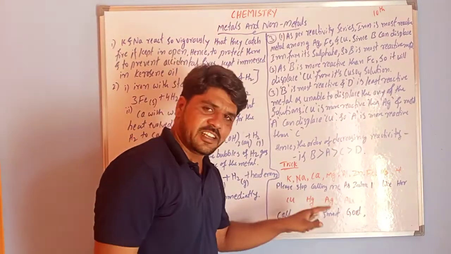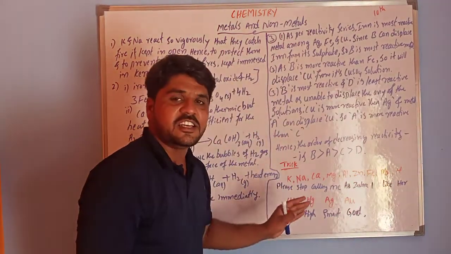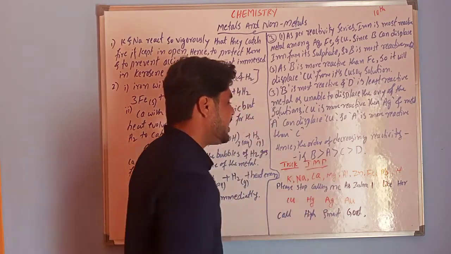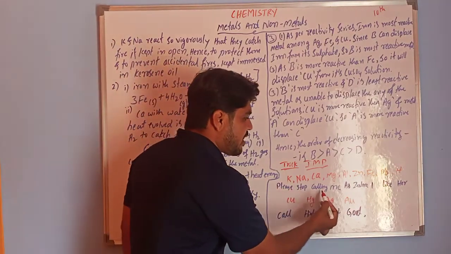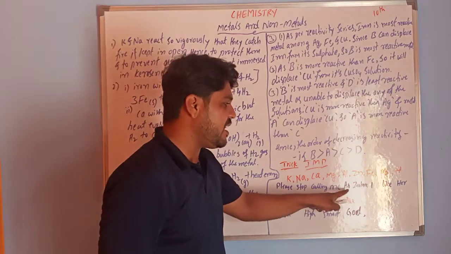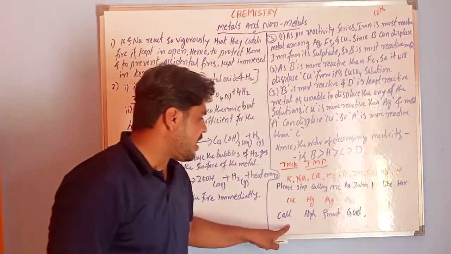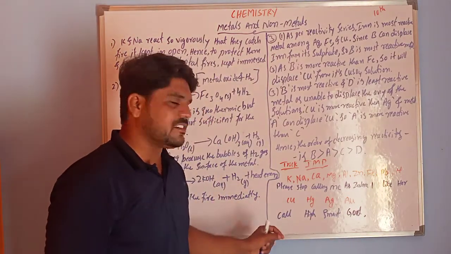So this is the sentence. If you remember this sentence, the reactivity series is easy. This is a very important one, so that is why I am giving a trick to remember it. Once again: please stop calling me as zebra. I like her. Call her smart goat. So this is the trick.